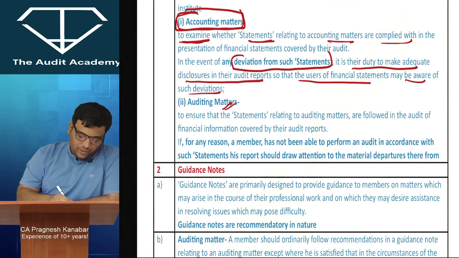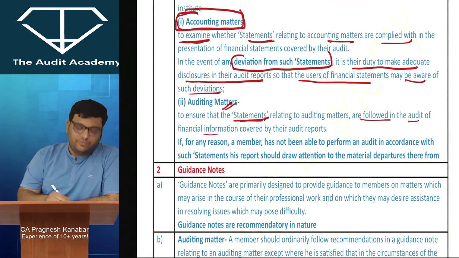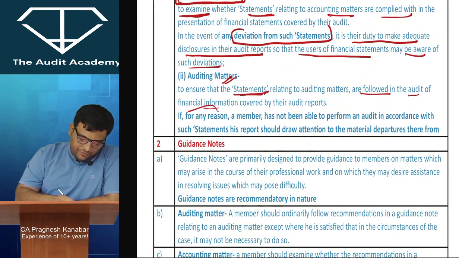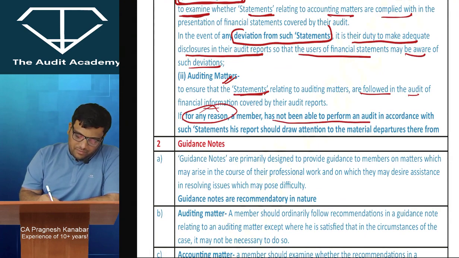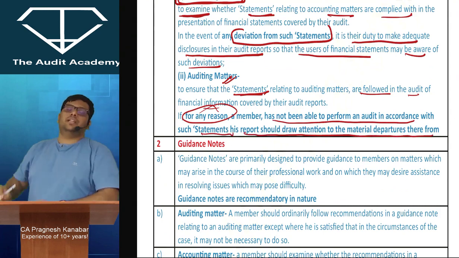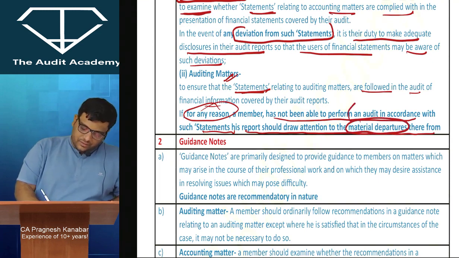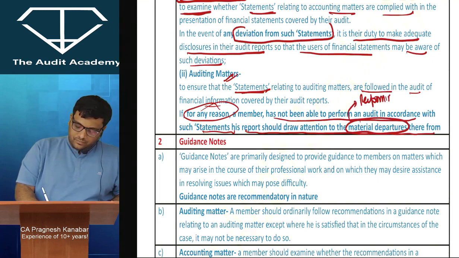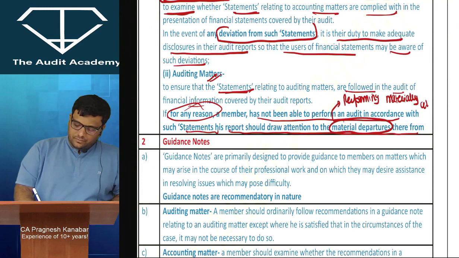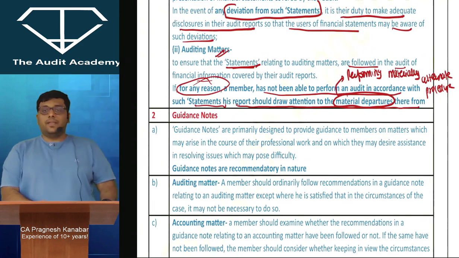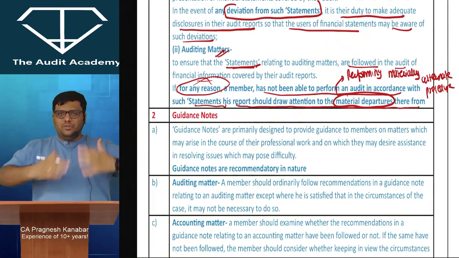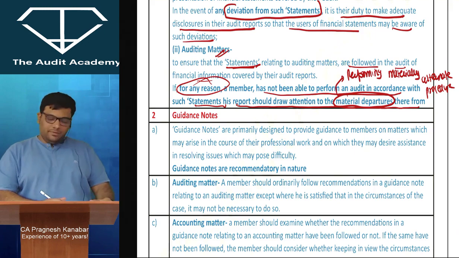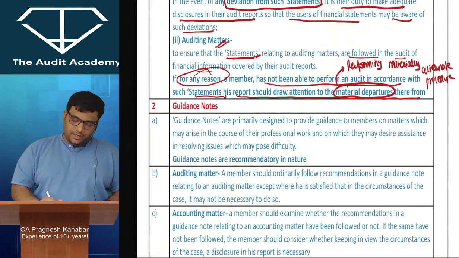Everyone over here, to ensure that statements relating to auditing matters are followed in the audit of financial information covered by their audit reports. If for any reason a member has not been able to perform an audit in accordance with such statements, his report should draw attention to the material departures therefrom. Material departures is nothing but performing materially alternate procedure. All of this is going to help me when I am teaching. Performing materially alternate procedure. Alright, listen to me now.